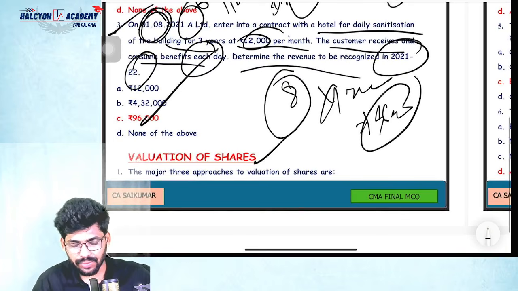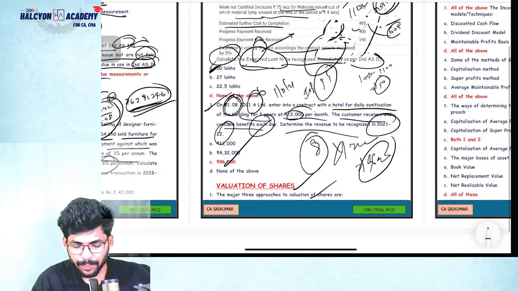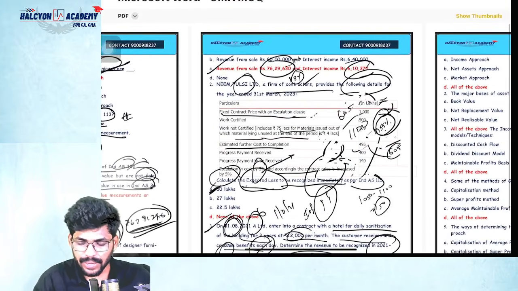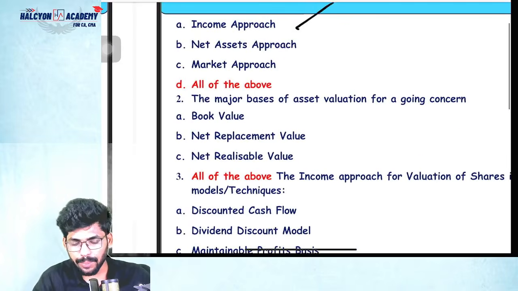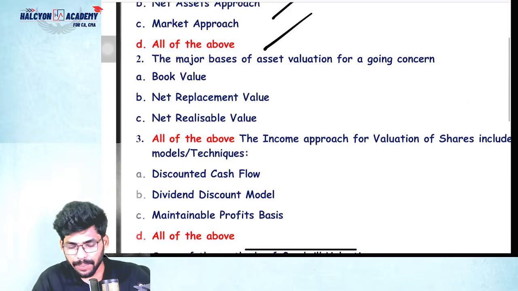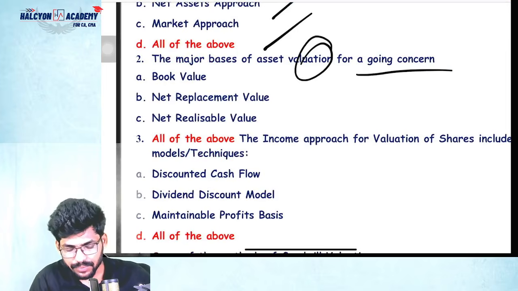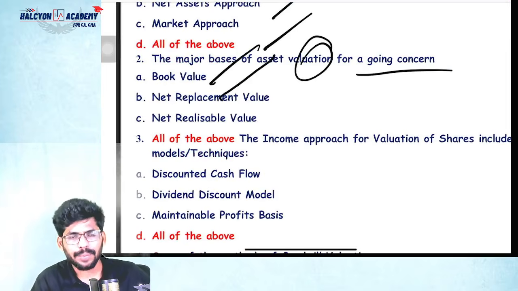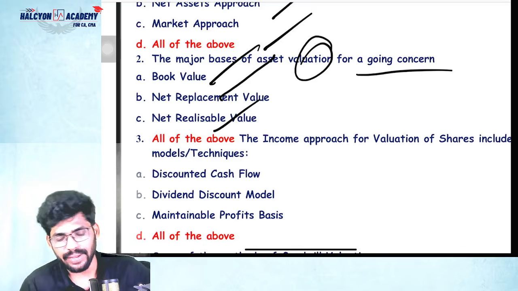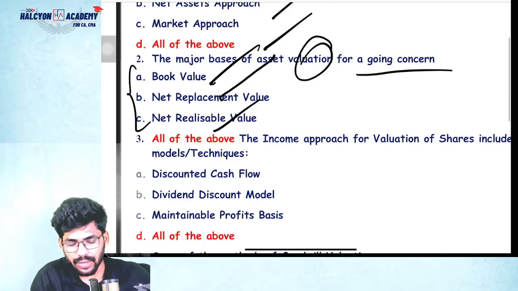Next, coming to valuation of shares. There are 3 major approaches we have: income approach, net asset approach, market approach. All of the above. The major base of asset valuation for a going concern is: book value, net replacement value, net realizable value. So you can check the theory also.